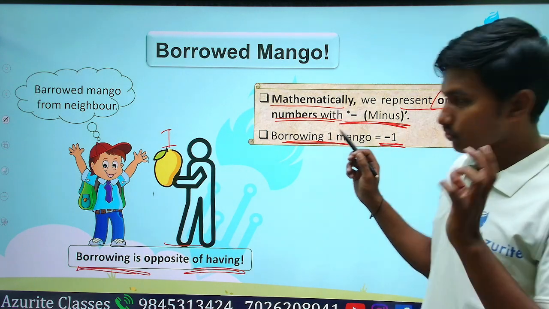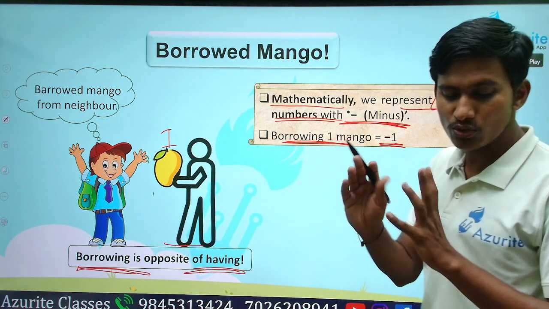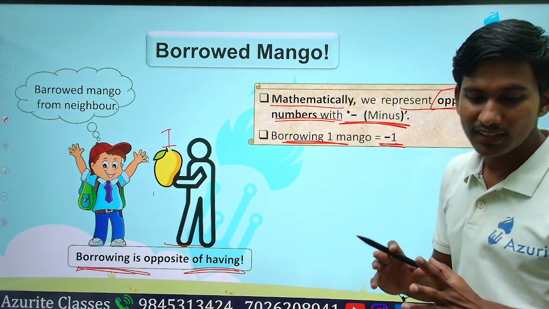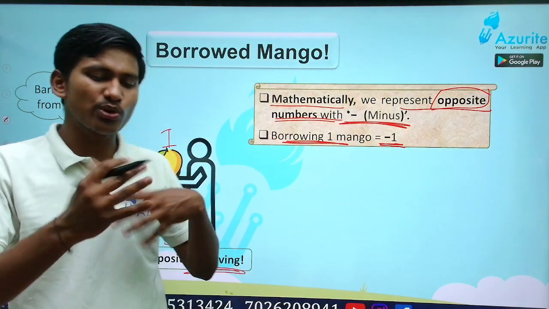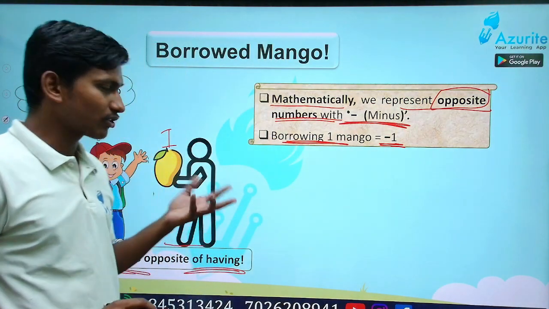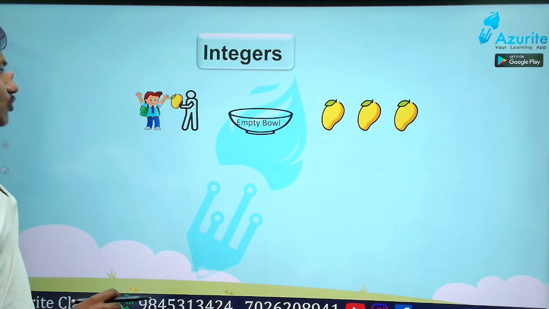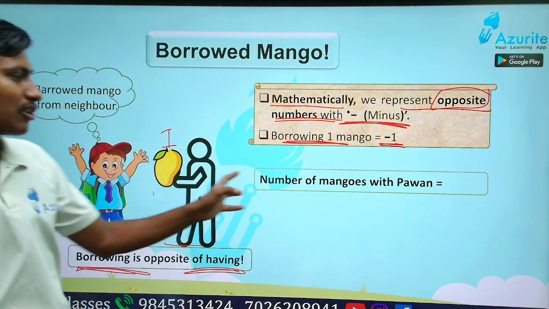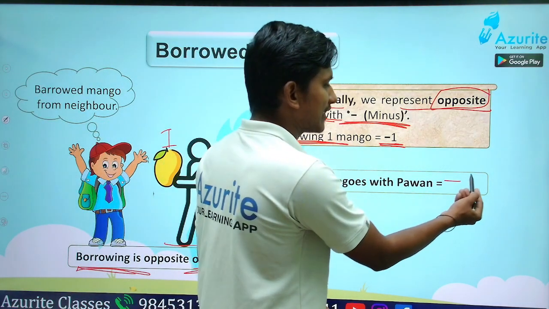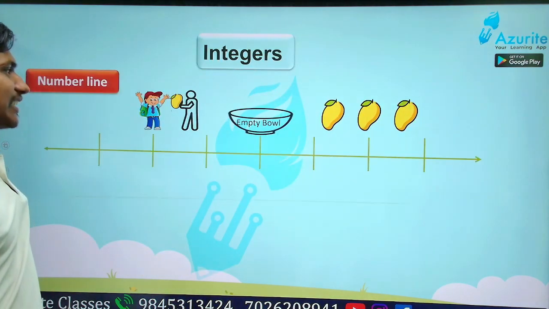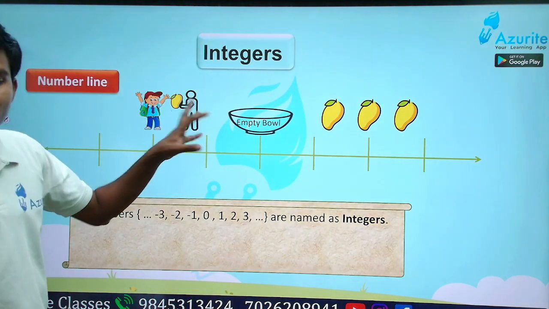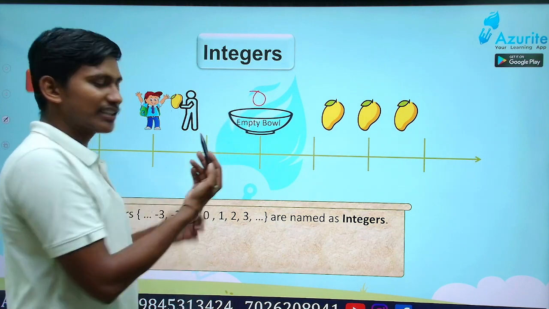Understood the meaning of minus? Good. Not only borrowing, it is opposite. So the number of mangoes with Pawan will be -1. That is minus. Okay? Good. So next, we saw empty means 0, nothing.